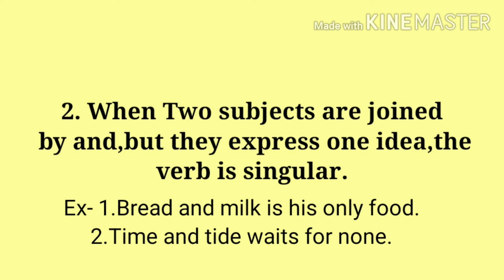In this sentence, bread and milk are not representing two singular nouns, but they are expressing a single idea of breakfast. So we are using the singular verb is. Same in the next sentence, time and tide waits for none. In this sentence, time and tide represent the same idea. So we use a singular verb.